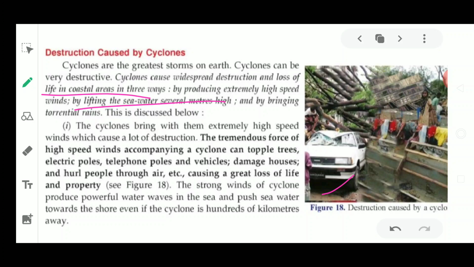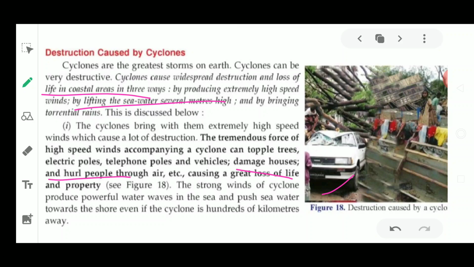The cyclone brings with it extremely high speed wind, which causes a lot of destruction. The tremendous force of high speed winds accompanied by a cyclone can topple trees, means it could make the trees fall down, and also electric poles, telephone poles, vehicles. It could damage the houses, and it also hurls people through the air. It could take people with it, because it is in very high speed, so it is causing a great loss of life and property.